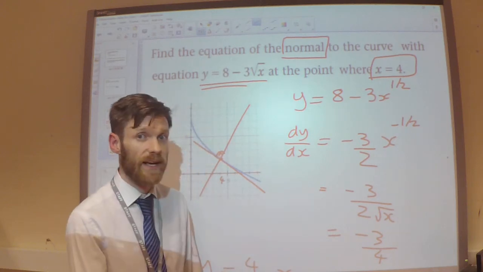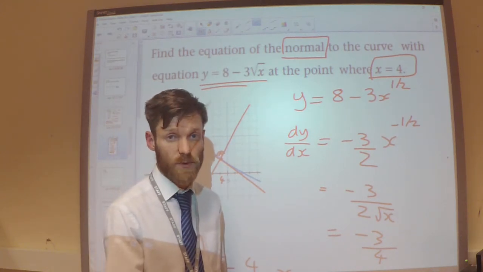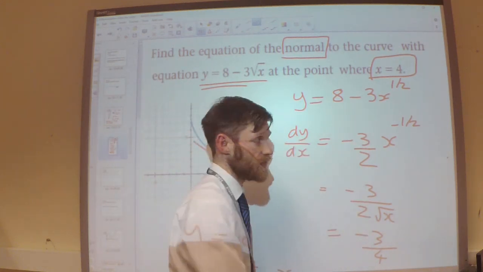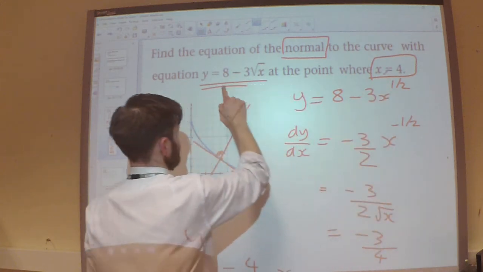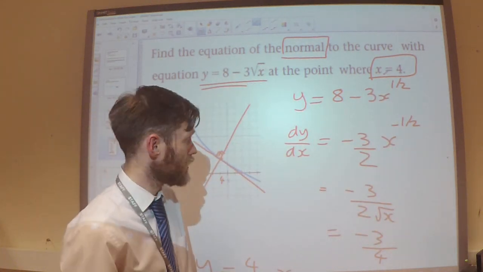And the only other thing you need to get the equation of a straight line is a coordinate that it goes through. So if they've not told you the whole coordinate, substitute the x value back into your y function to get the y coordinate. That's it.